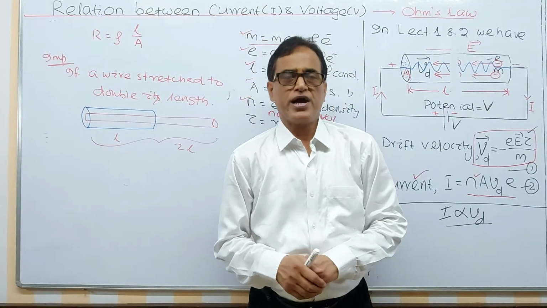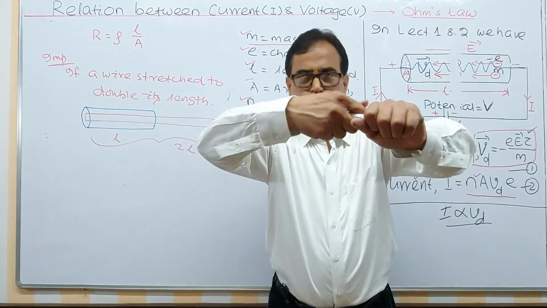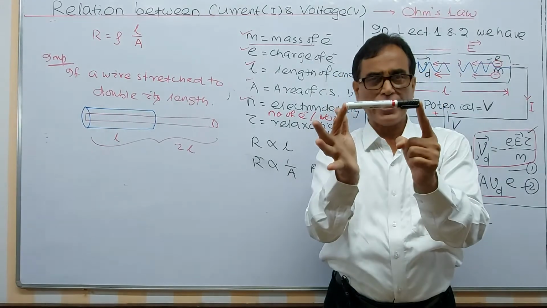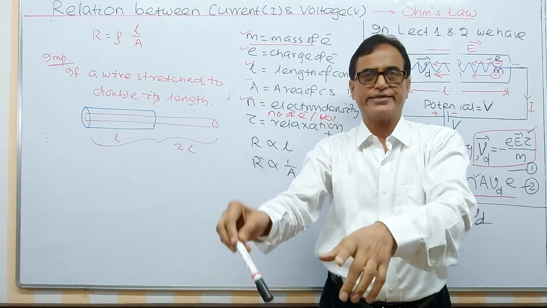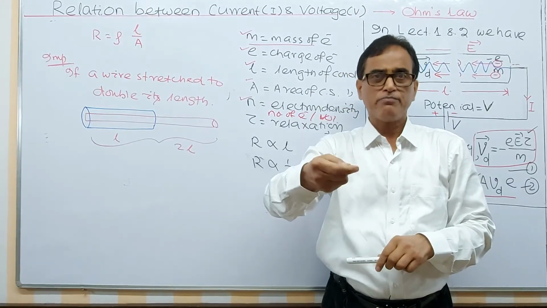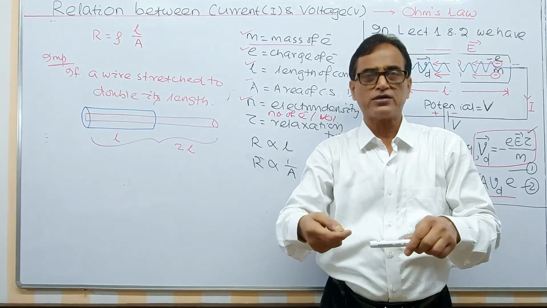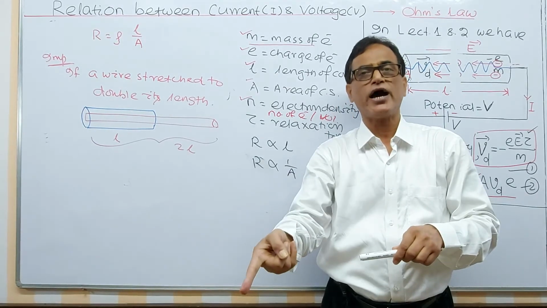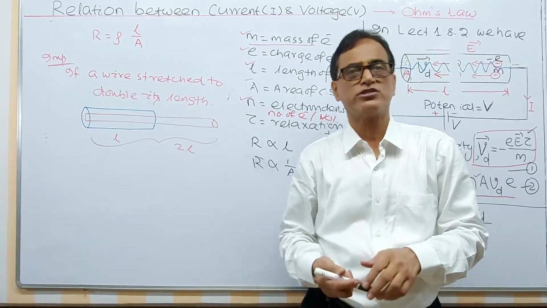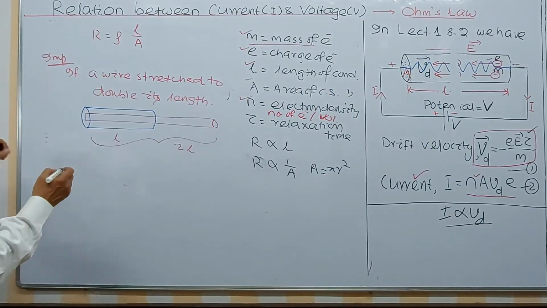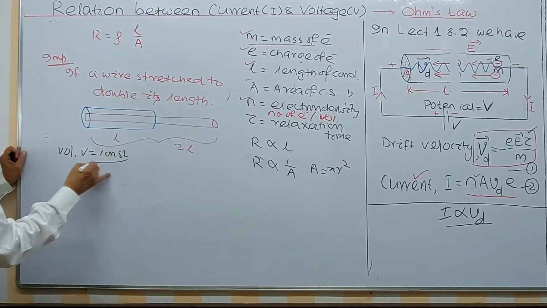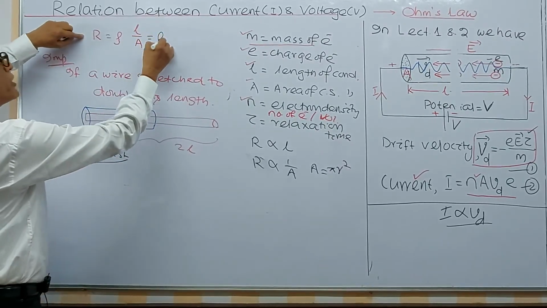The question may be asked the other way. Suppose you are unable to pull the wire. You may be asked like this: you melt it, then make another wire out of it whose length is double the earlier length. Automatically the area of cross section decreases, but the volume remains constant. In this type of problem, volume V is constant. That's why this formula should be modified.